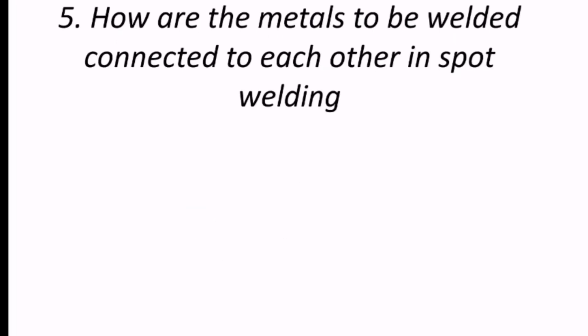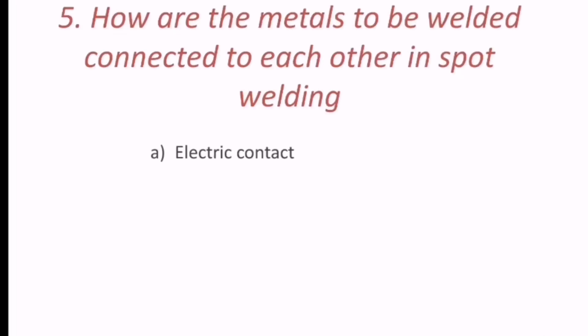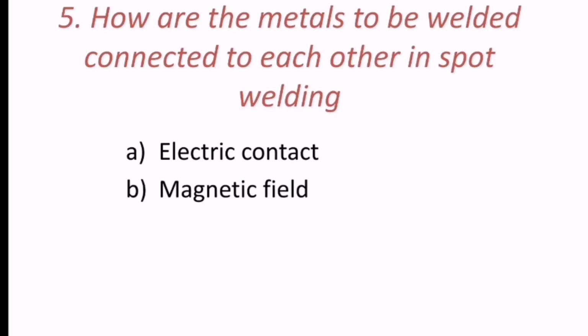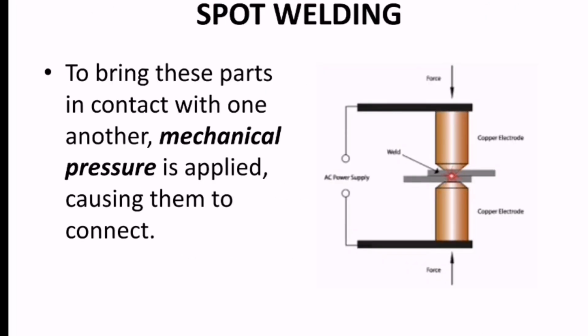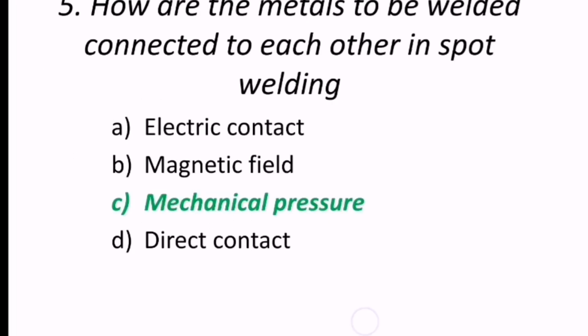Fifth question reads, how are the metals to be welded connected to each other in spot welding? Maybe through electric contact, magnetic field, mechanical pressure or direct. Spot welding means to bring these parts in contact with one another, so mechanical pressure is applied. Hence the correct answer is C, that is mechanical pressure.